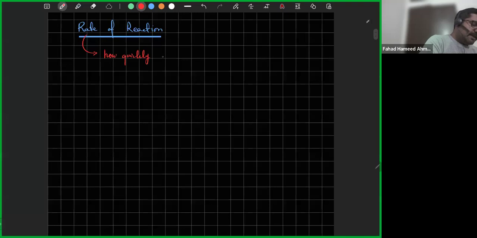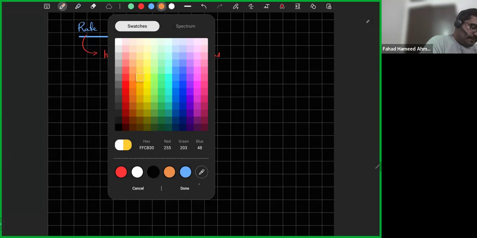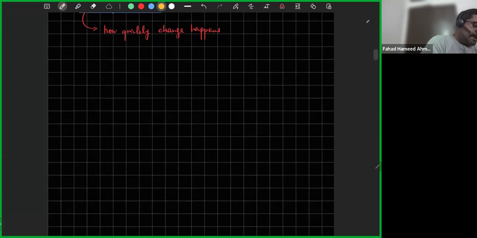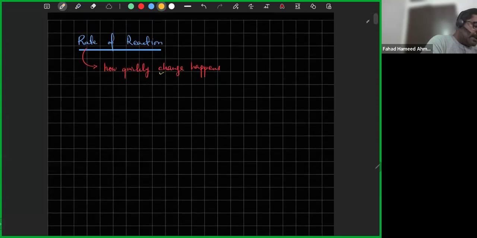So how quickly something changes. Okay, that's what rate is. Now the issue is that your rate is dependent on change, how quickly that change is happening. Or change, what is change? The change in a chemical reaction, it could be any change.